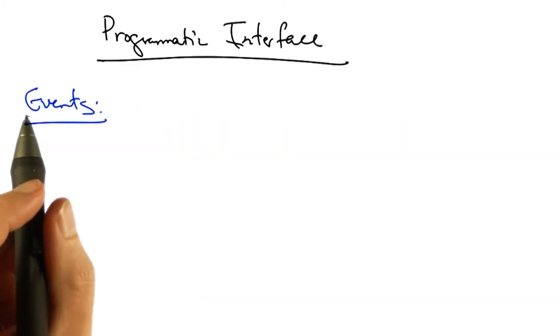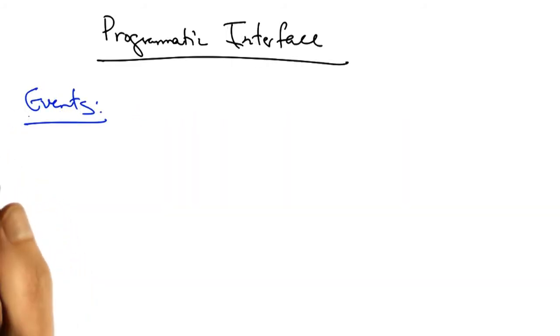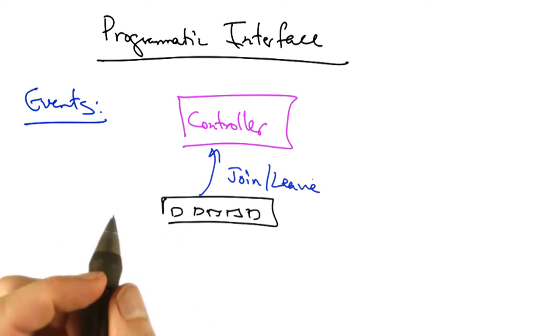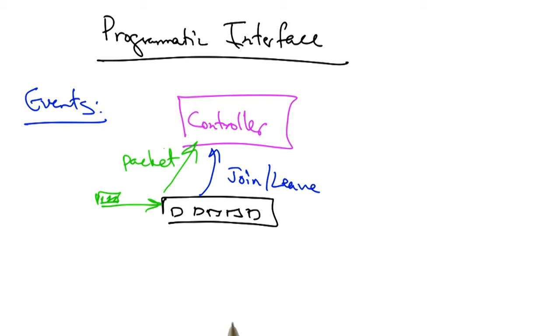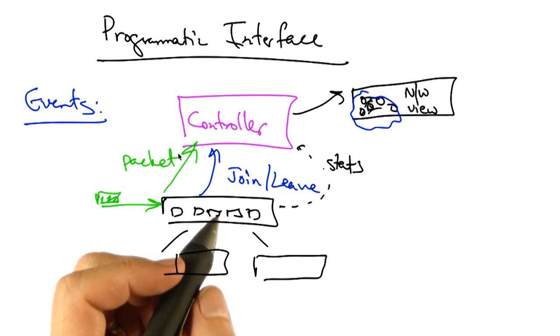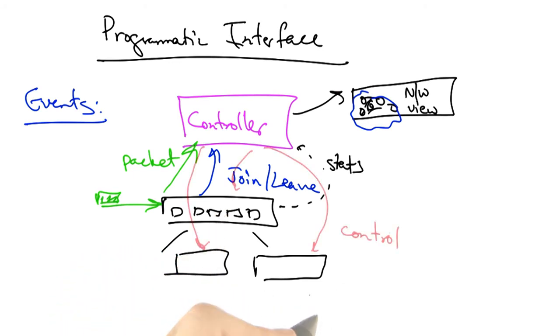The basic programmatic interface for the NOX controller is based on events. A controller knows how to process different types of events, such as a switch join or leave, a packet in or a packet received event should the switch redirect the packet to the controller, as well as various statistics. The controller also keeps track of a network view, which includes a view of the underlying network topology, and it also speaks a control protocol to the switches in the network. That control protocol effectively allows the controller to update the state in the network switches.